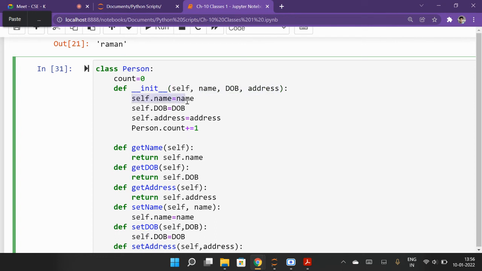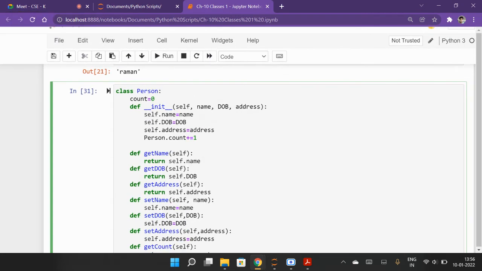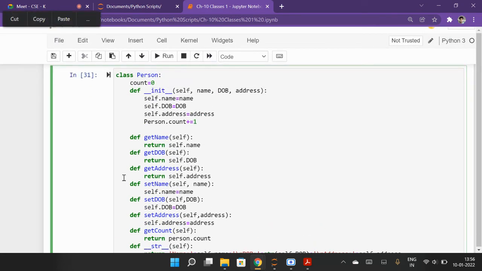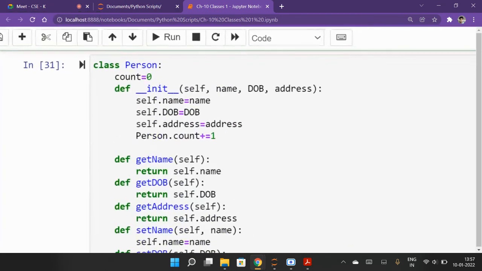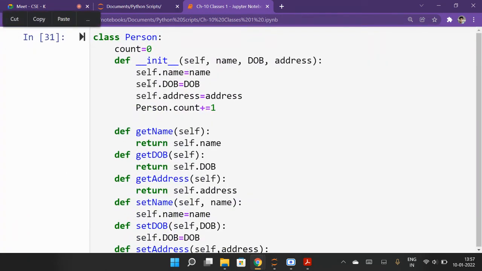Then we are saying self dot name is name. So this is the object. In the complete program you will see it. Here self dot name is name, self dot date of birth, self dot address is address, and person dot count. Person, P is capital, you just notice it. Sometimes you may make a mistake here. So person dot count plus equal to 1.